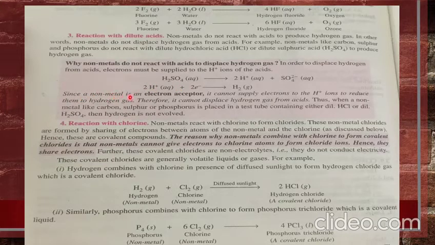Since a non-metal is an electron acceptor, it cannot supply electrons to H⁺ ions to reduce them to hydrogen gas. Therefore, it cannot displace hydrogen gas from acid. Thus, when a non-metal like carbon, sulfur or phosphorus is placed in a test tube containing either dilute HCl or dilute H2SO4, hydrogen is not evolved.